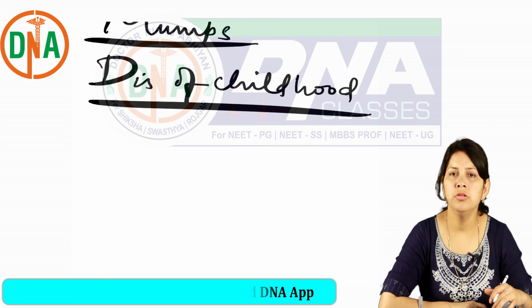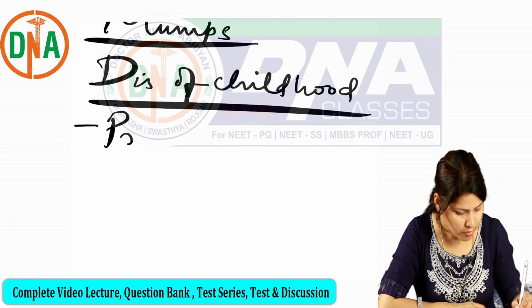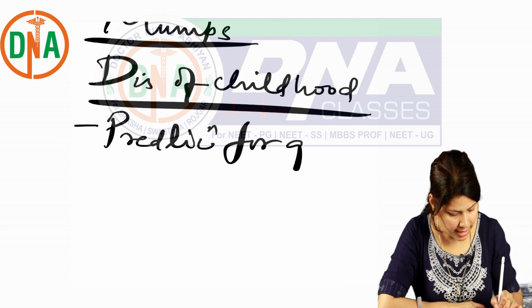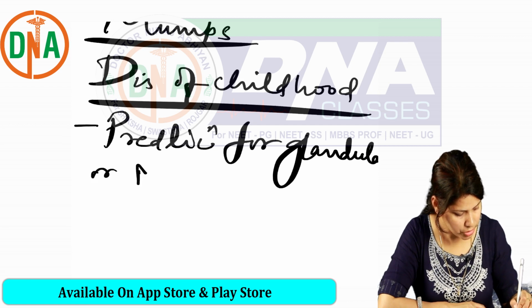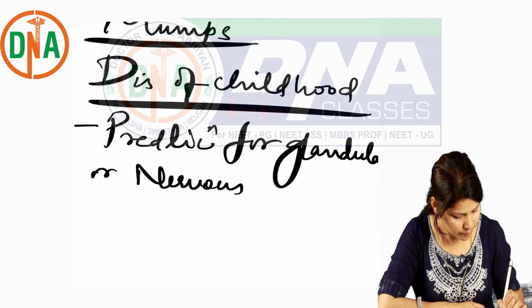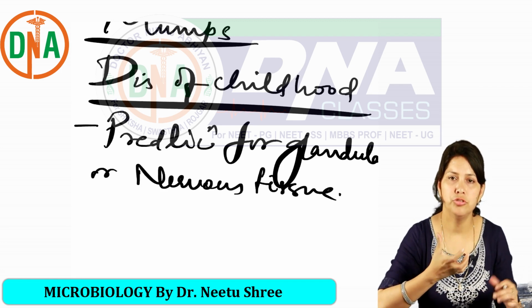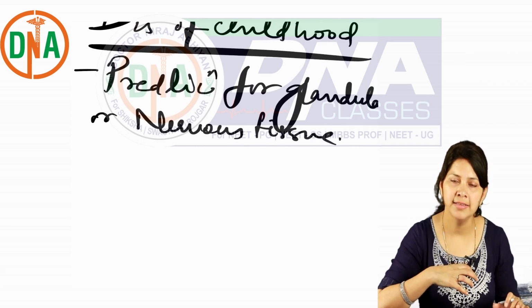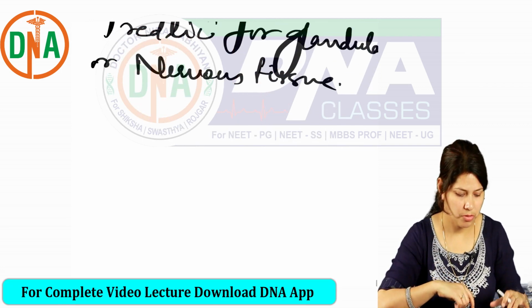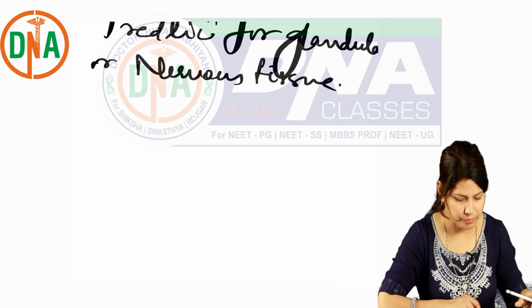Here the virus has a predilection for glandular or nervous tissue, which is seen in the form of enlargement of glands and lymph nodes, the salivary glands and lymph nodes.